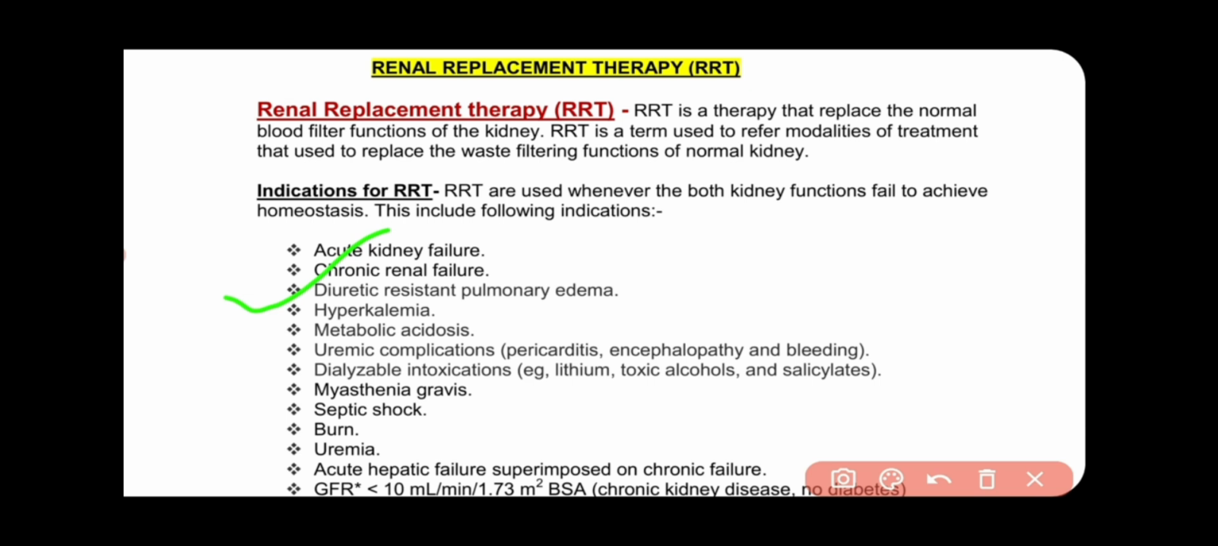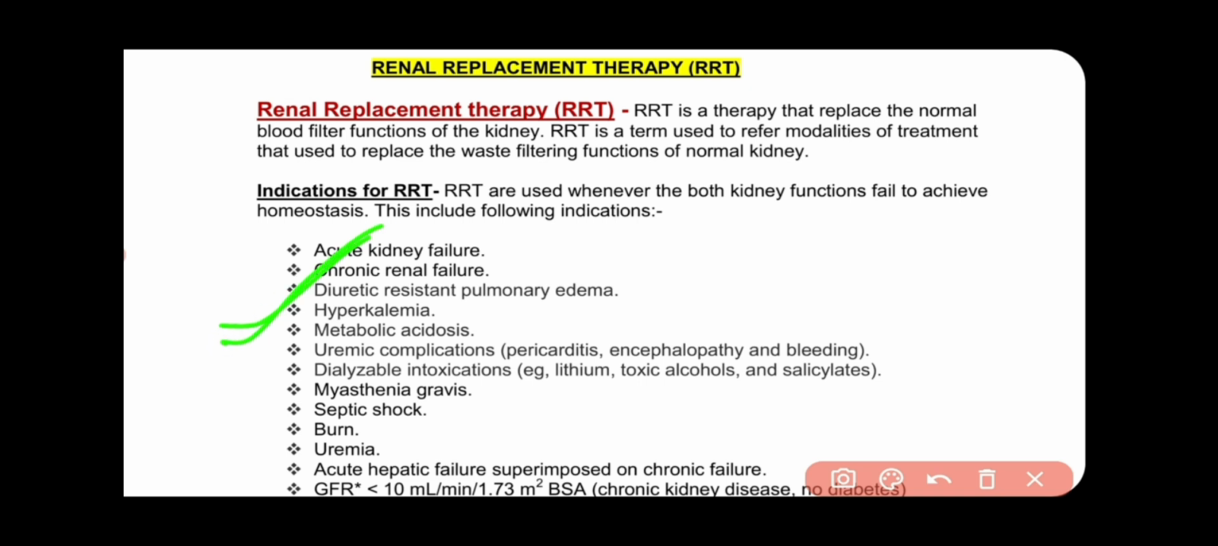Next is diuretic-resistant pulmonary edema. If the lungs of the patient have excess water, that situation is known as pulmonary edema. Resistant means that if a patient is treated with a drug but the pulmonary edema does not decrease and persists for a long time, that is known as resistant pulmonary edema. Next is hyperkalemia. If the potassium level in the blood is high, that situation is known as hyperkalemia. In that situation, we also do RRT.